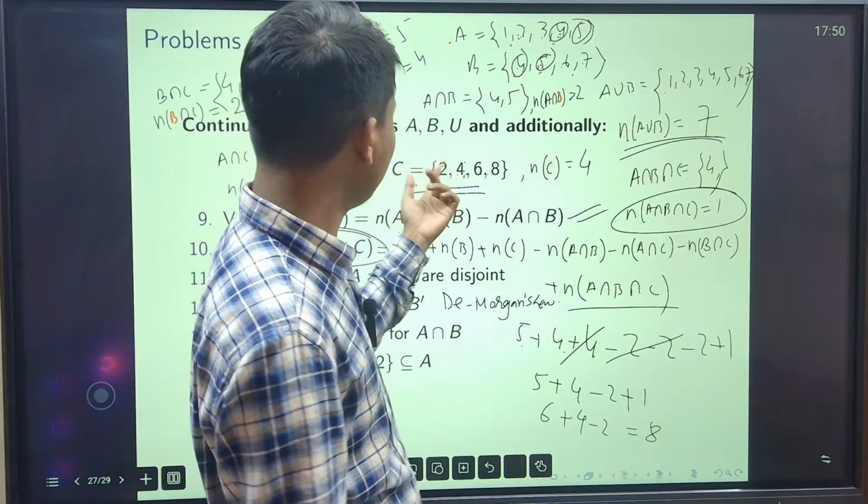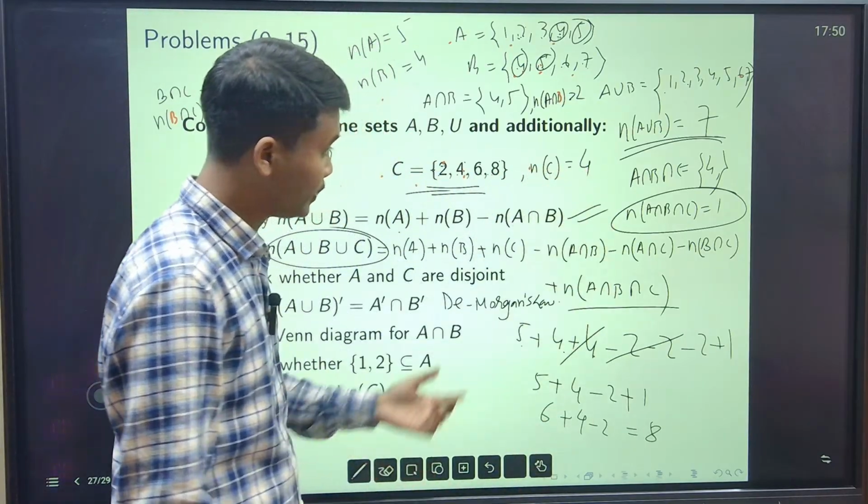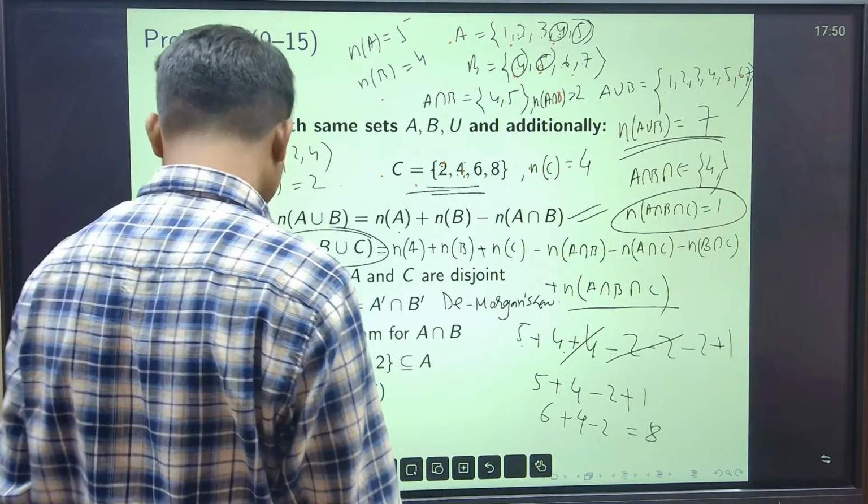Elements in the set C: 1, 2, 3, 4. So the number of elements in the set C is 4. So that's what I have written. Okay.